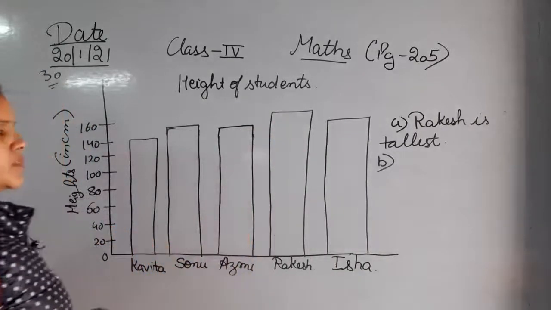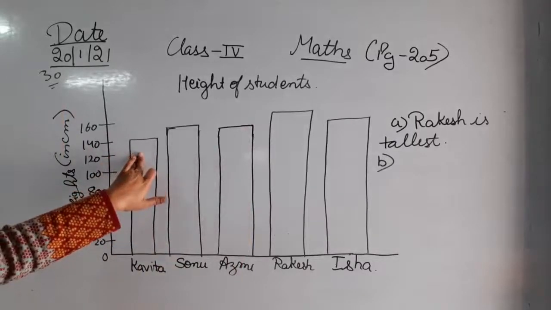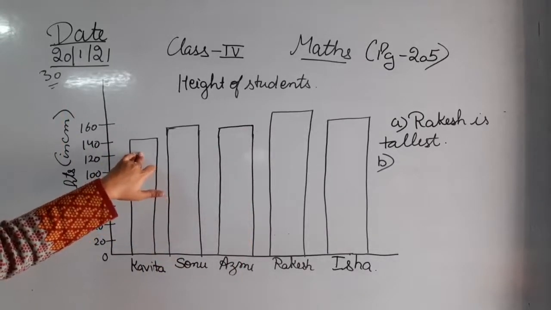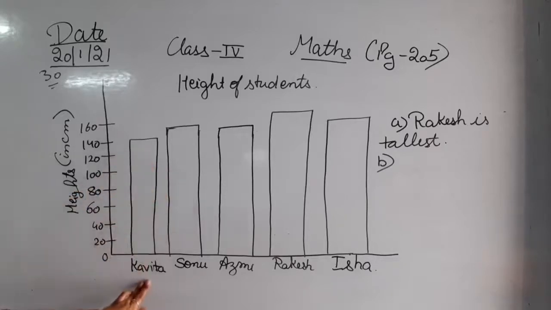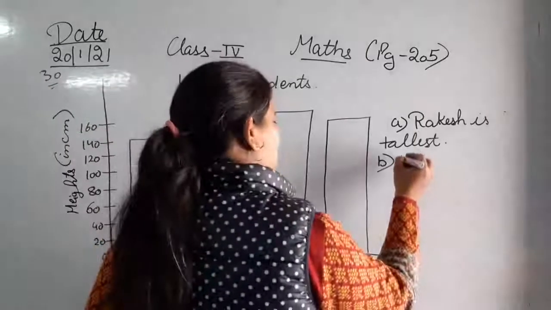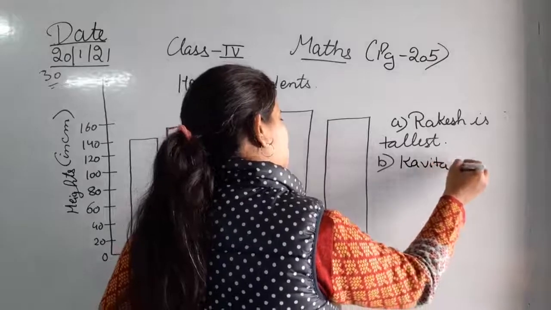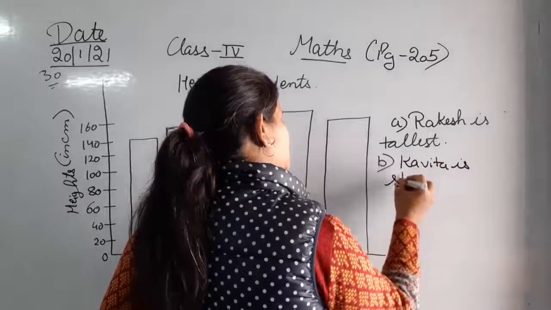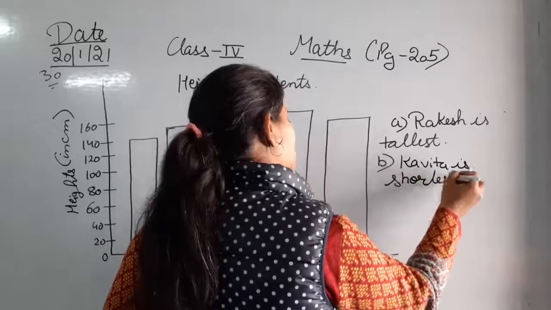Which is the name of the shortest student? Shortest student कौन सा है? This is कविता. कविता is shortest. देखिए, that is कविता. कविता is shortest. That is कविता.